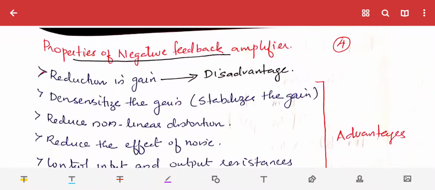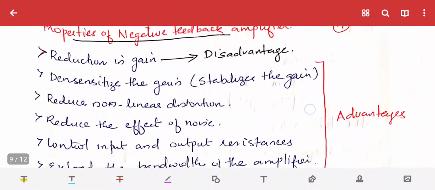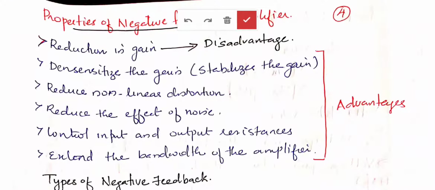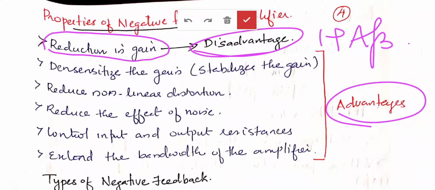Okay, next we will see the properties of negative feedback. What are the properties, or advantages and disadvantages, of negative feedback? The first one we have already seen, that is gain has been reduced. There is a reduction in gain by an amount of 1 plus Aβ. So this is a disadvantage. The only disadvantage of a negative feedback amplifier is that its gain is reduced. The remaining properties will all be advantages of a negative feedback amplifier.